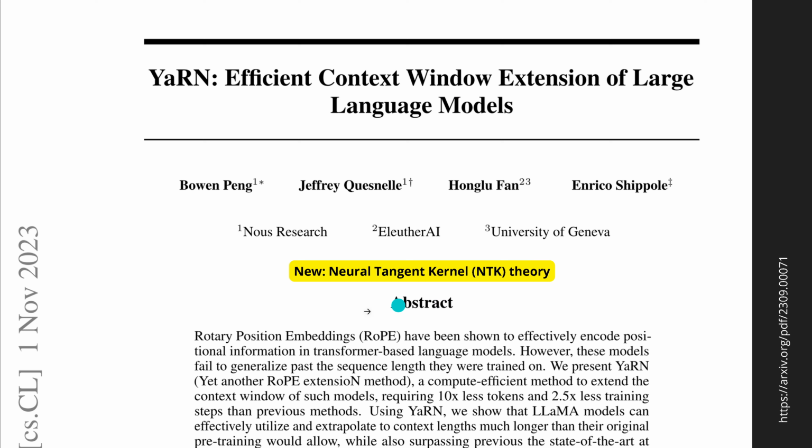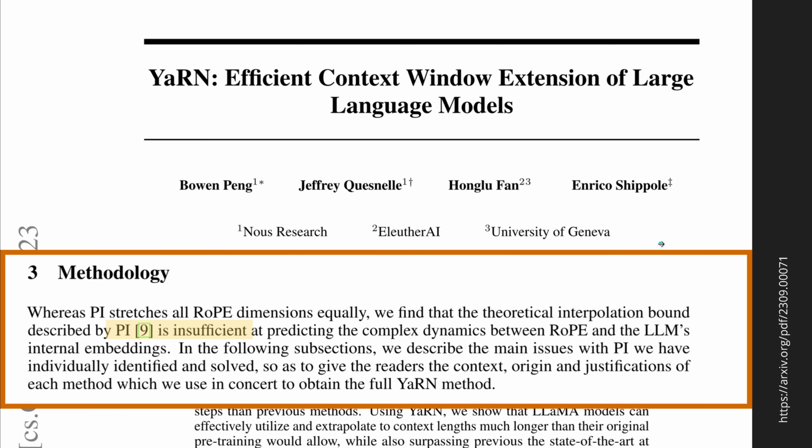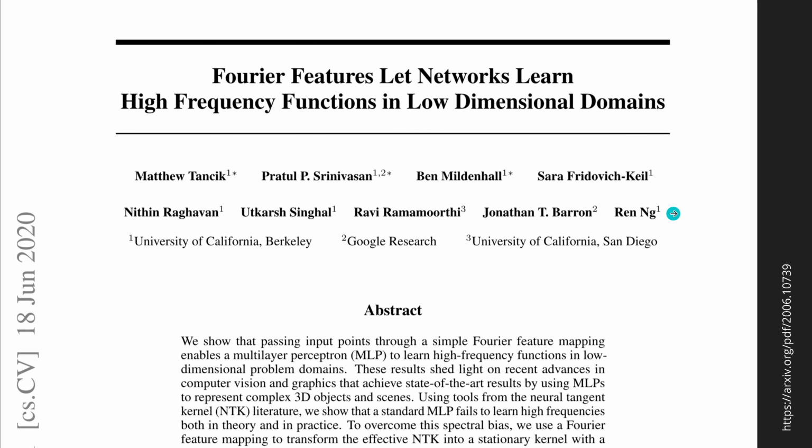We try now something that we call neural tangent kernel theory. And they call it YaRN, Yet another RoPE extensioN. And in this paper, I recommend you read this paper, they also say this position interpolation of Meta is insufficient. But who cares?